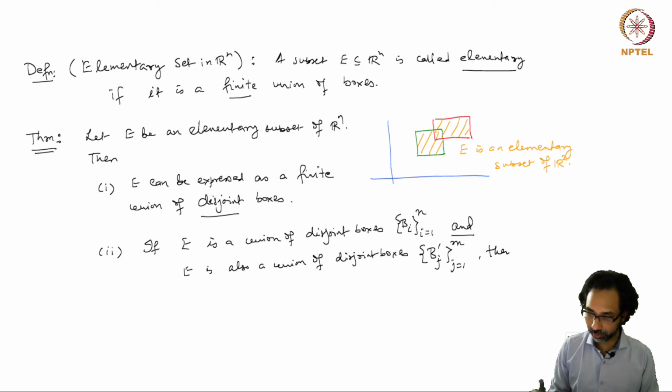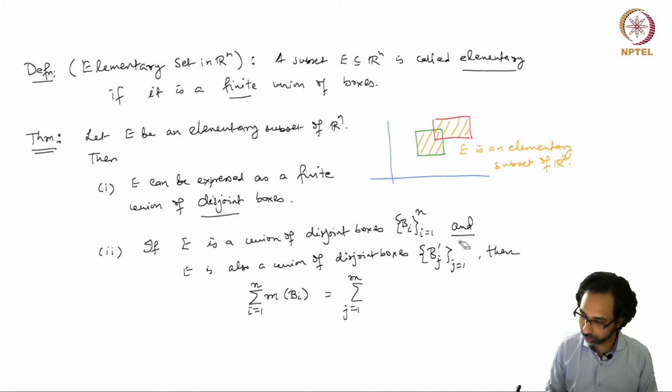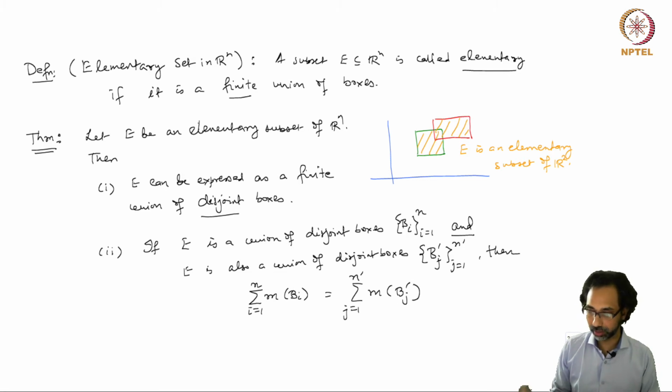Then the sum over m of Bi, i from 1 to n, is equal to the sum over j from 1 to m. Too many m, so let me write n prime here, n prime, of m of Bj prime.